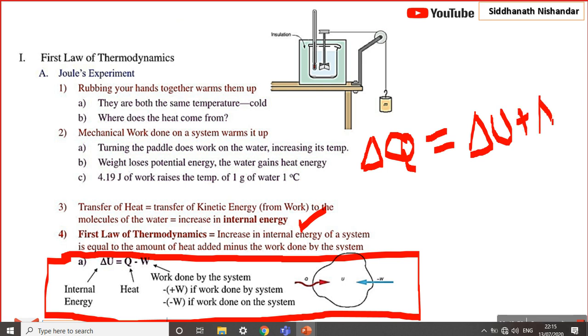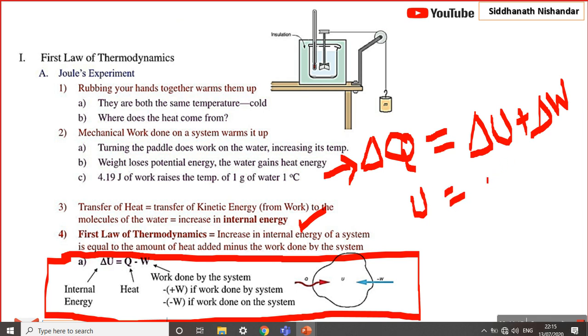If we remember this first law in this form, no issue: Q is equal to change in internal energy U plus work done W. That is the same formula.